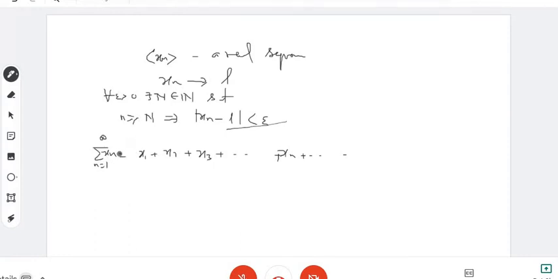This infinite series may have finite or infinite sum. So we say that this series is convergent. So this is a definition you must have seen in undergraduate classes. So when we say this infinite series is convergent, can somebody reply?